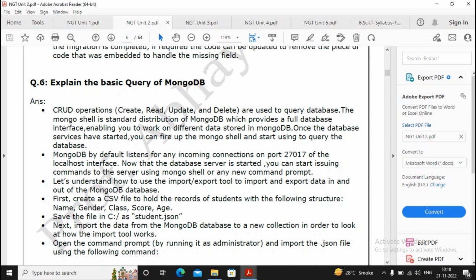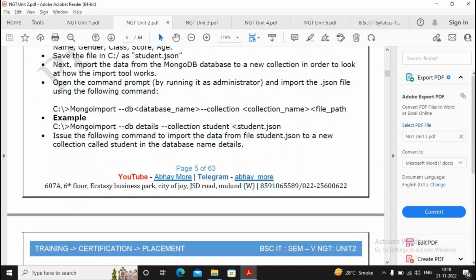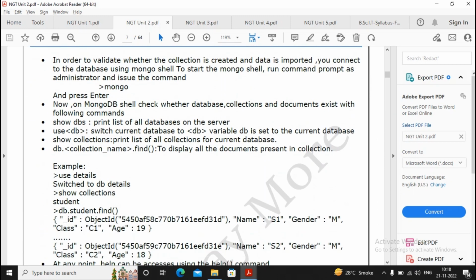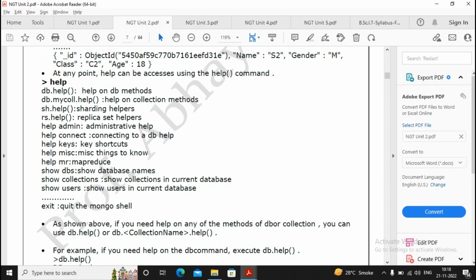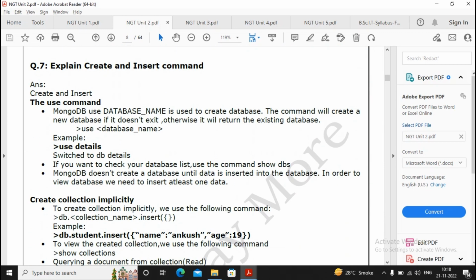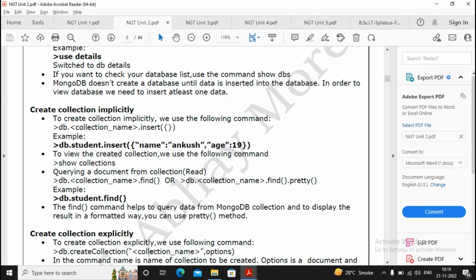You have done the practicals, so there is no need to prepare for these answers, but just go through the answers once. Now you will come to know why I was telling you, because I had given examples also: how to see the collection, how to see the database, how to insert the document, etc. Question number 7 is the practical question, but in theory also this kind of question can be asked. But you have practiced the practicals, so I don't think you need to prepare for this.